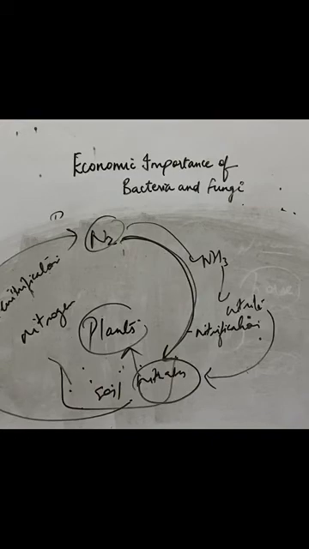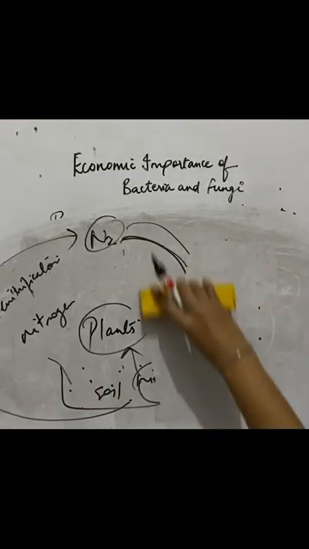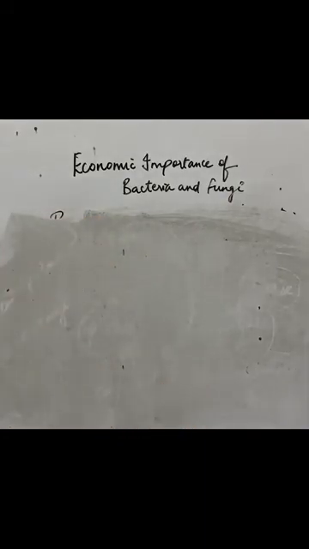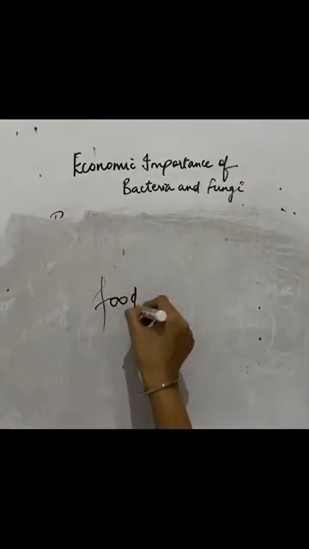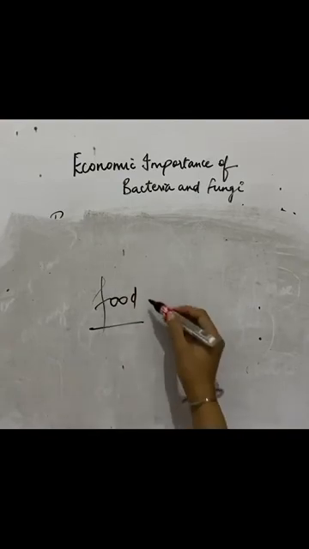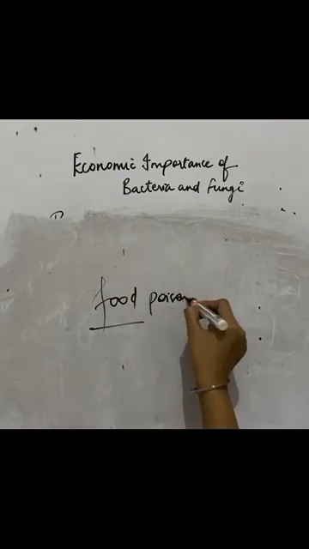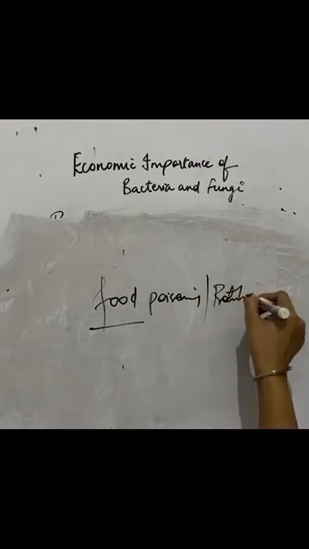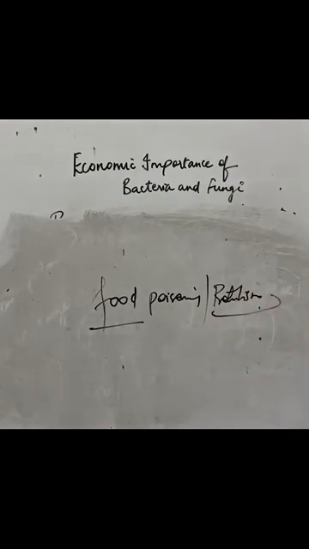Now, bacteria are useful, but they are harmful as well. If they are present on any food, they cause food poisoning. If bacteria continuously grow on a food and we eat that food, we suffer from food poisoning. This quite high risk of food poisoning is known as botulism. If we want to save ourselves from food poisoning, we must make sure the food has been properly preserved. There are some steps of food preservation.